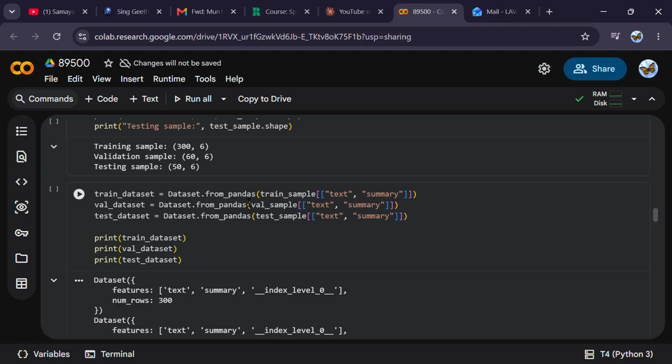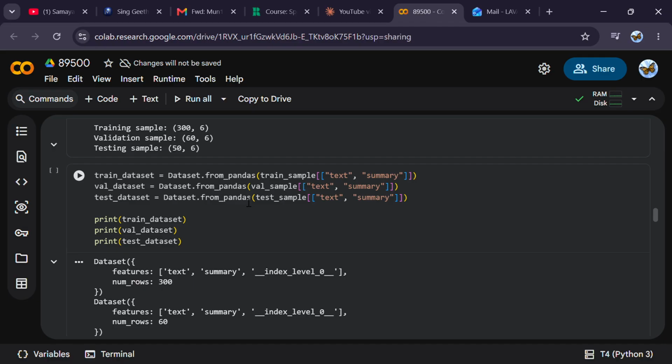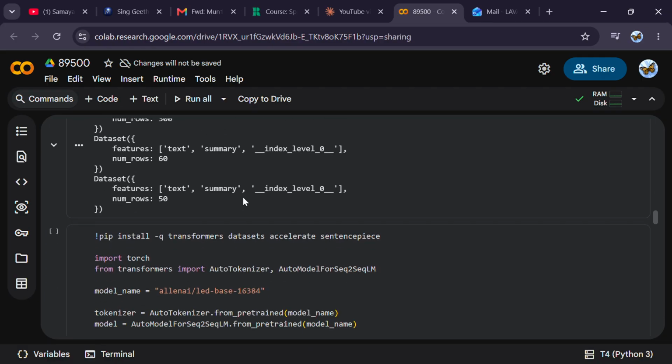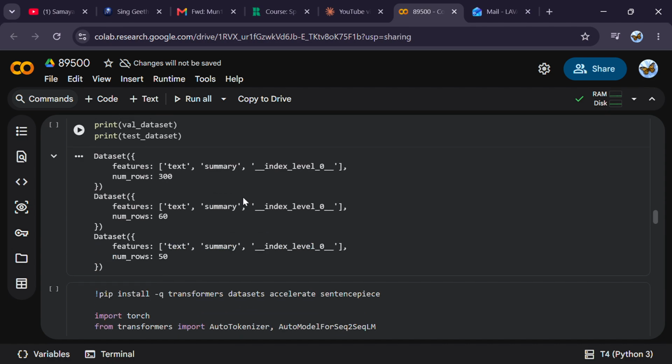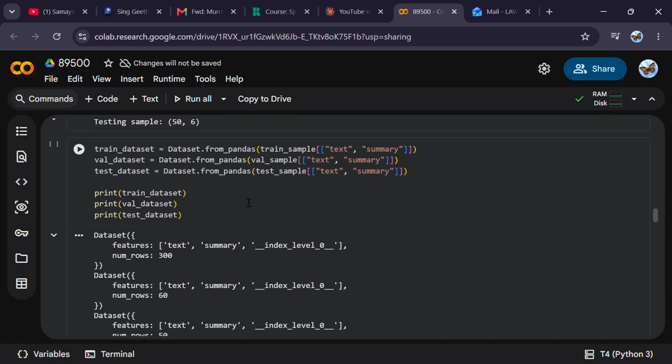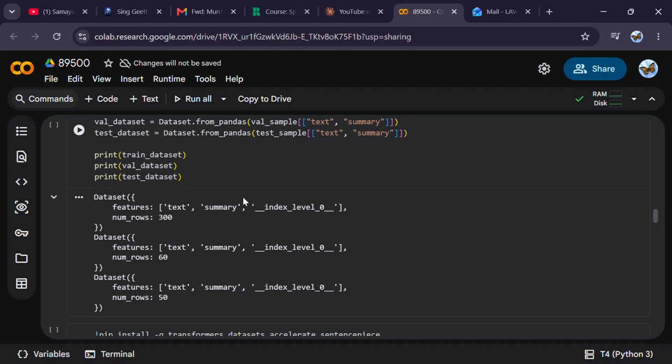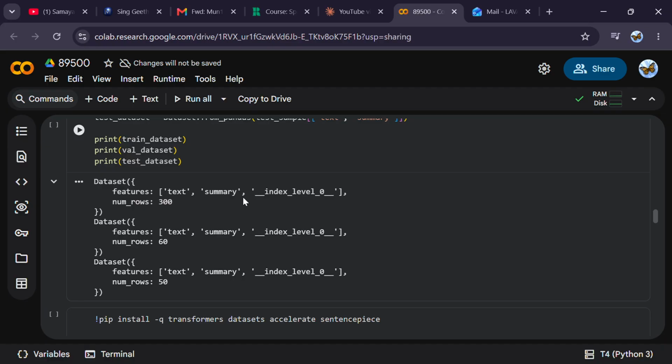Because of compute limits, I trained on a sample subset of the data with a 1024 token input limit for a few epochs. And then the training, here's the model training. You can see the loss decreasing as it learns to generate better summaries.